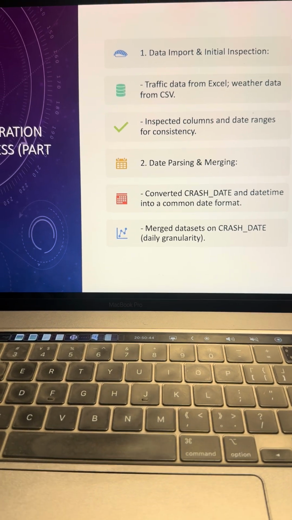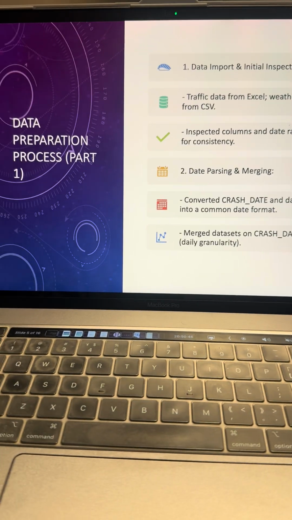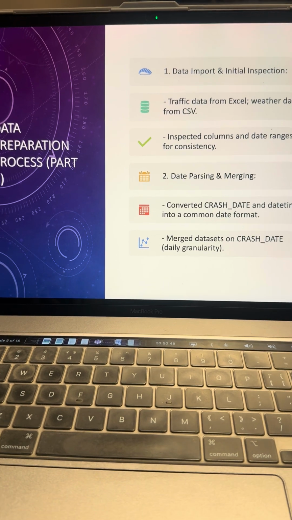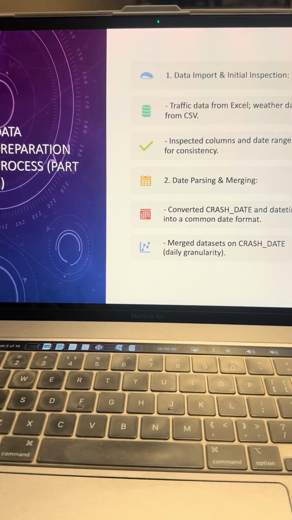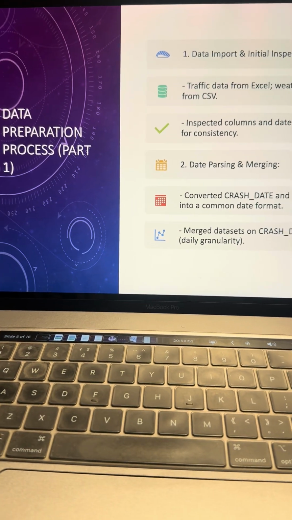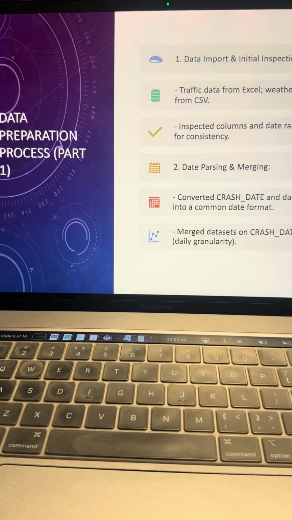So it means that after I inspected the data set and checked everything in there, I tried to merge it, and then I had to find a common variable so that I could merge the data sets on. In this case, mine is the crash date.